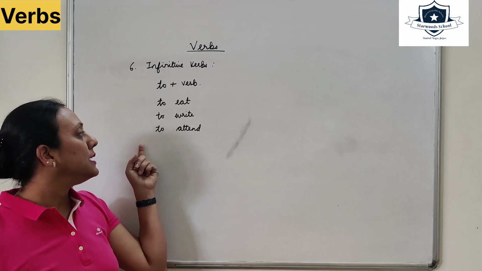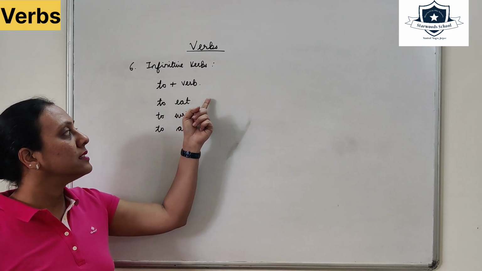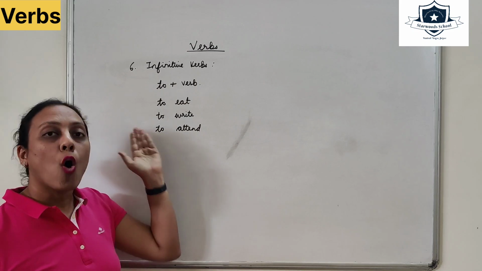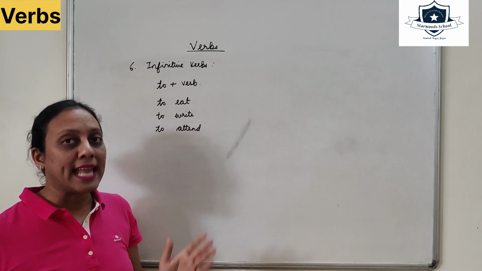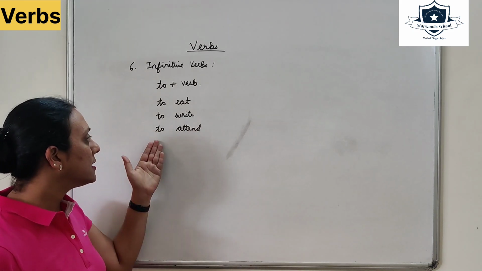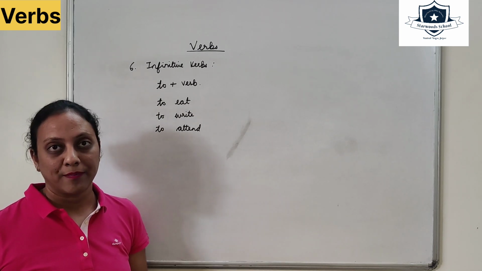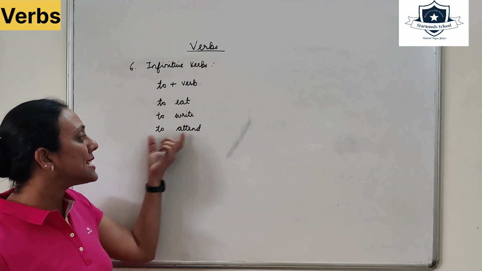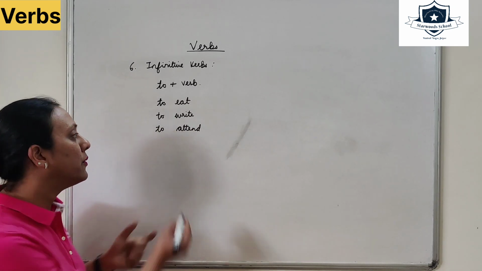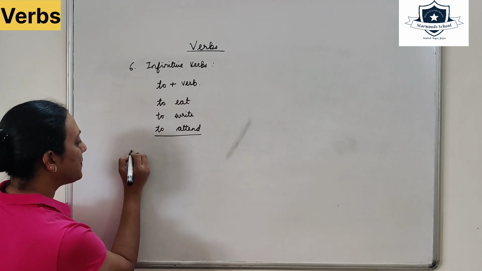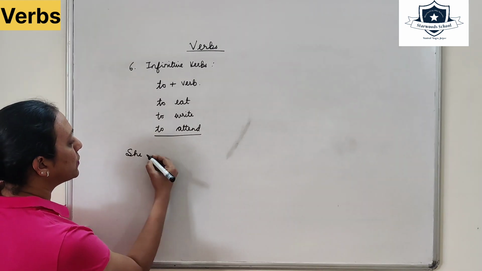She invited me to eat the lunch. She called me to write an essay for her. She requested me to attend the party. So here when to is added just before the action verb, when they are used together, it's called infinitive verb.